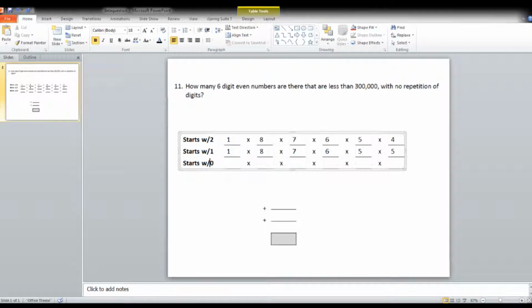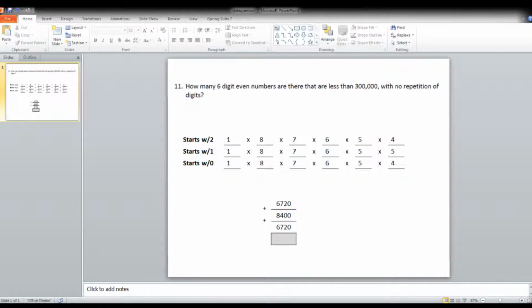Okay, so if it starts with a 0, then the first number is spoken for, it's 1. And 0 is an even number, so we've used up 1 of the 5 even numbers, so we only have 4 left. At this point, we've used up 2 of the 10 digits. That leaves us with 8 times 7 times 6 times 5. Okay, so what we can do next is multiply all of them through. That gets us 6,720, 8,400, and 6,720.